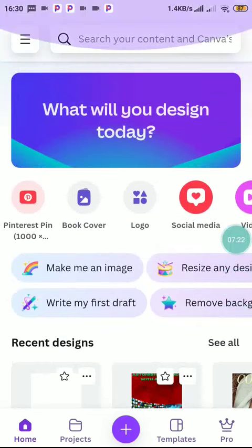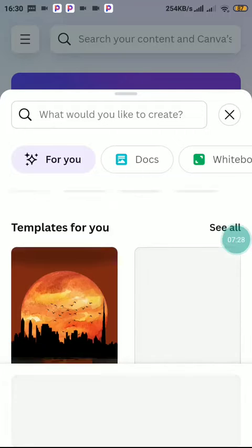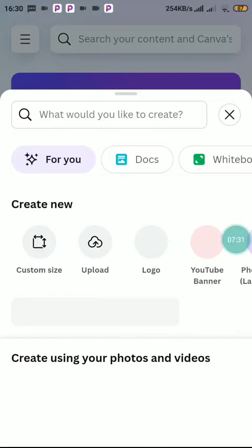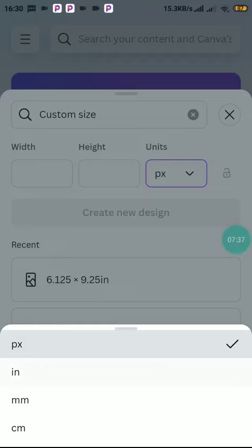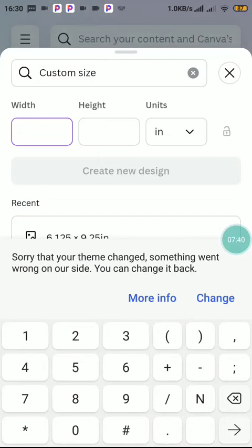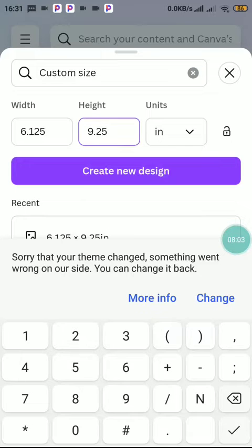So we're going to go over to create. Now what we want to do is create our own ebook size. You go over to the custom size. Now we are going to take it by inch. We go over to the width. We see our width will be 6.125. This is Amazon standard. You can use this for your ebook, both bleed and non-bleed. Now the bleed is the one I will tell you about in the course of the study. Let's continue so that you understand when we are now formatting the ebook. Now the height is 9.25. This is the standard for Amazon.